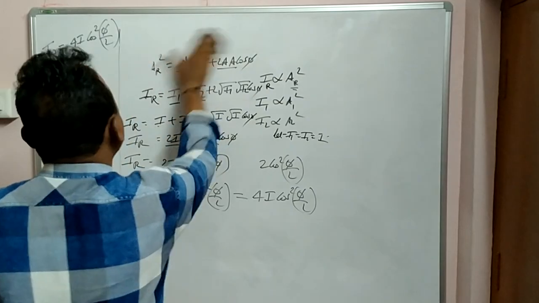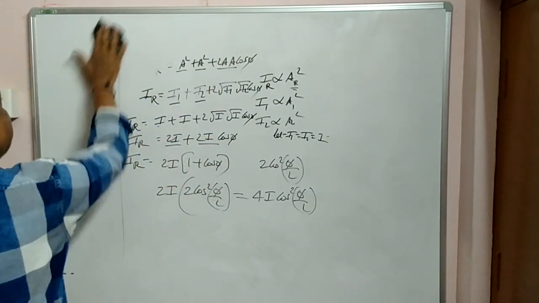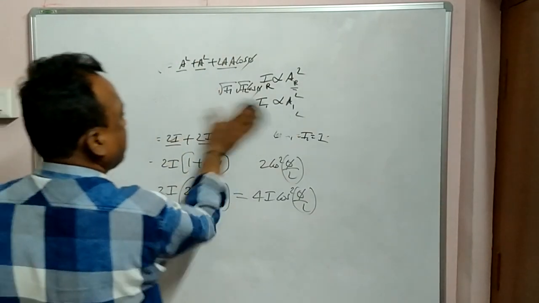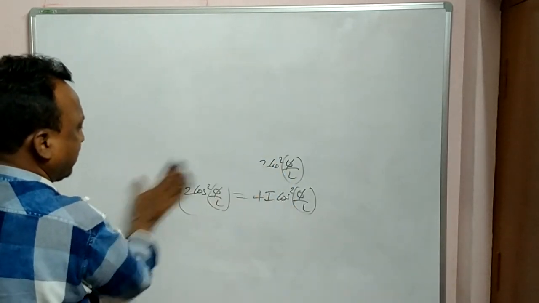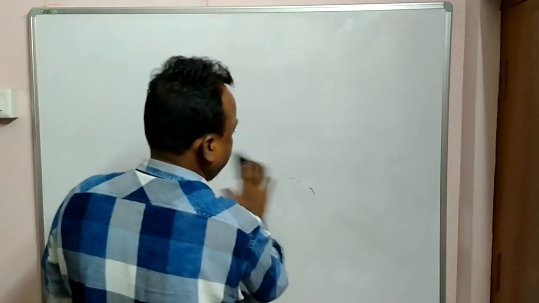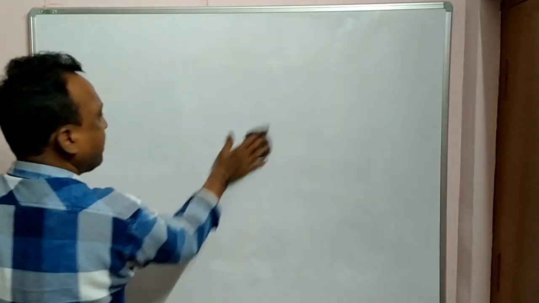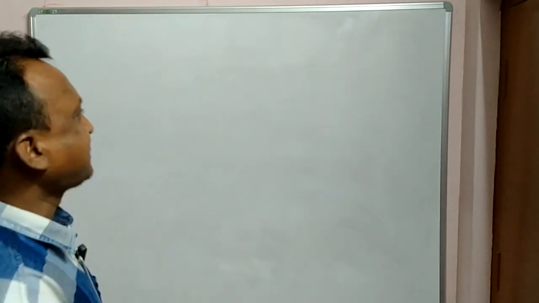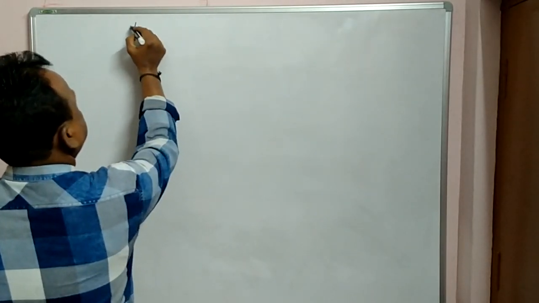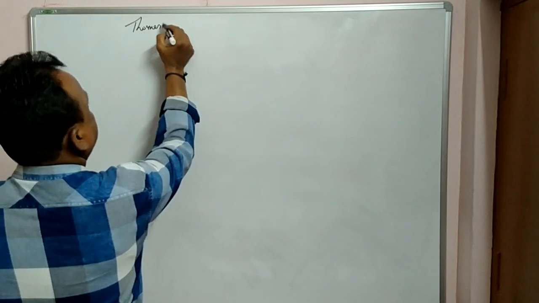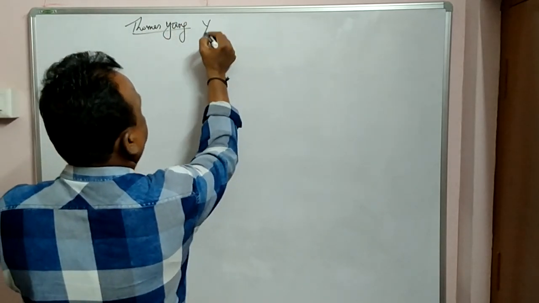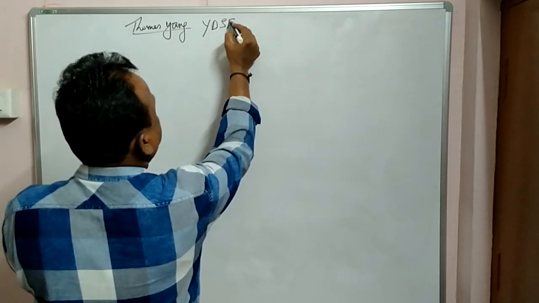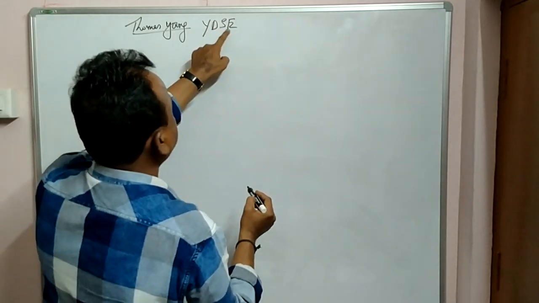Next, let us go into the actual topic now. That is this experiment, and also in MSET it is very important, because I told you mainly we are orienting regarding MSET classes and NEET classes. Okay. So the scientist Thomas Young, this is also called YDSE, Young's double slit experiment.